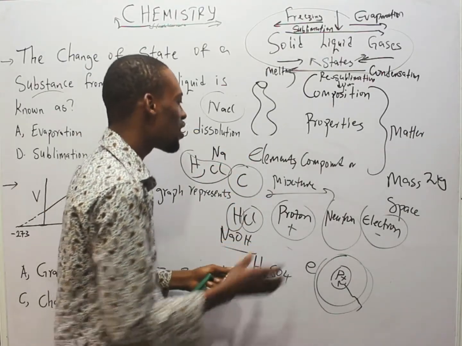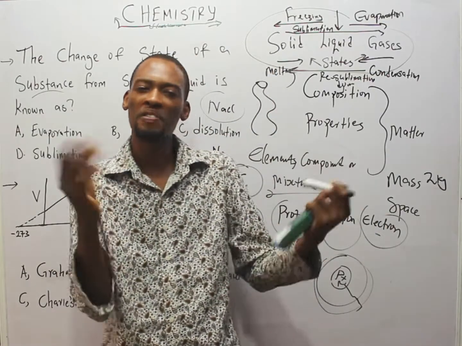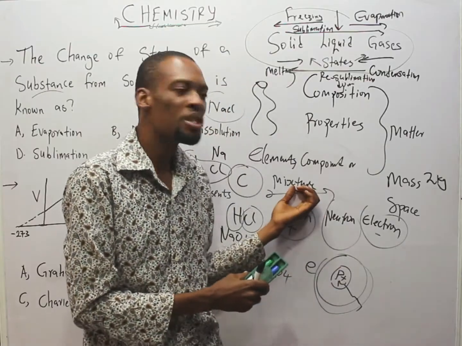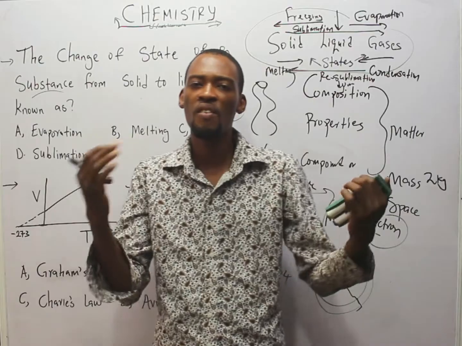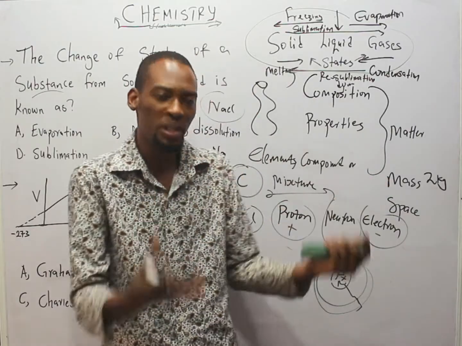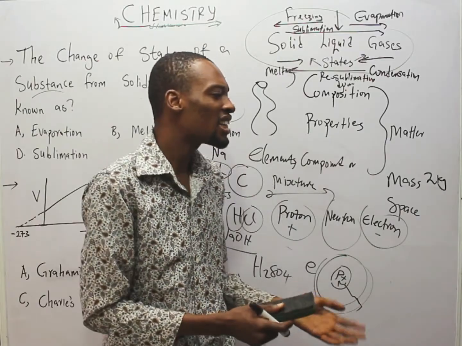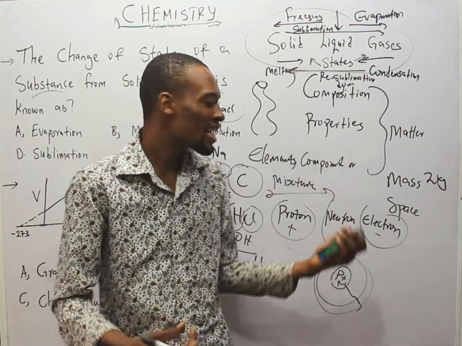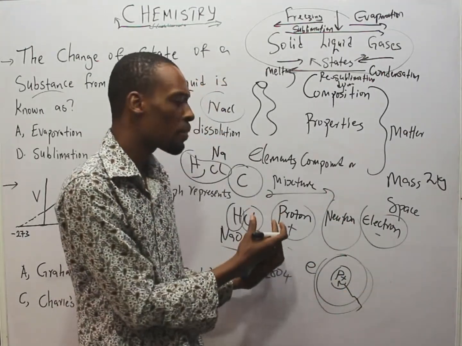While on the other hand, when 2 or more elements or substances are combined physically without chemical reaction, we call them a mixture. Air is a mixture: hydrogen, oxygen, noble gases, and a lot more. Blood is a mixture. Okay? Sand and garri are also mixtures. They can be separated physically, so you can separate mixtures, unlike compounds.